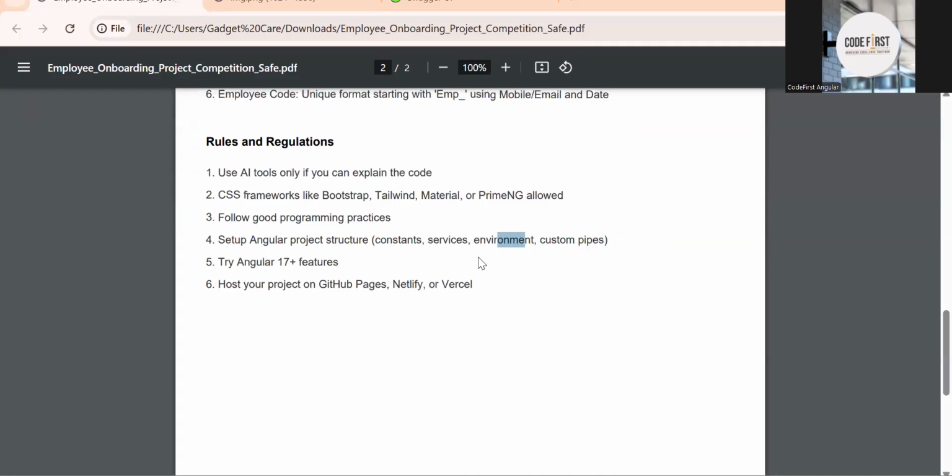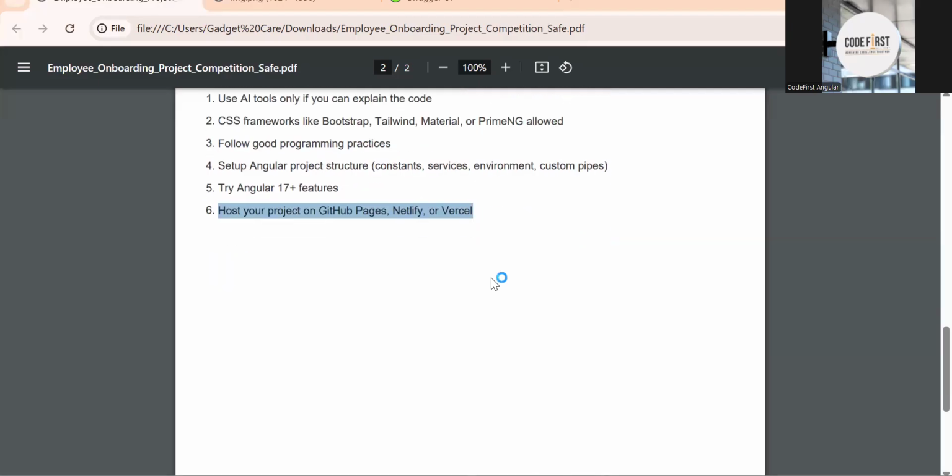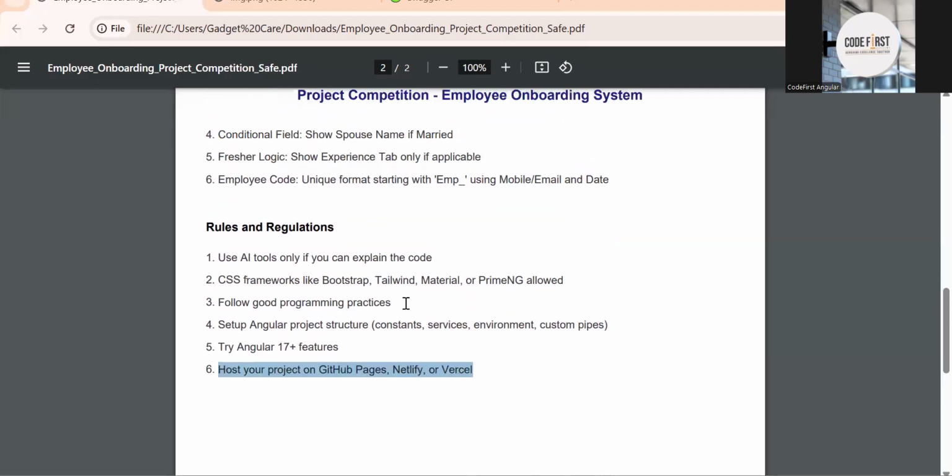It's not just completing the project. You have to learn it also while doing this project. Something you need to explore also. We have Angular 17, 18, 19, and some new things are there: Signals, RxJS, the HTTP resource, and control flow statements. Try to use those, because if you are in the learning phase, after some days you are going to give interviews, right? So these are the things they are going to ask. And host your project on GitHub Pages, Netlify or Vercel, anywhere, whatever platform you are familiar with. Fine.